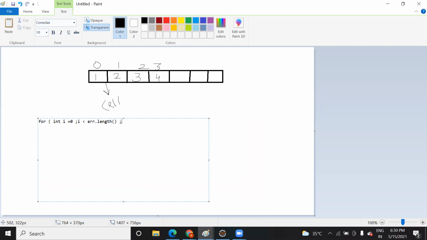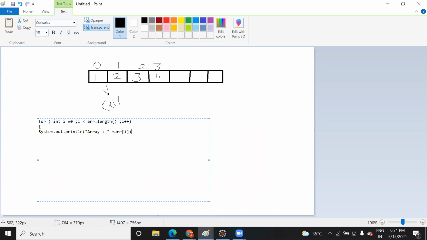Then you need to increment the i value, i plus plus, and you will write System.out.println, which is used to print elements in Java. Then you can simply write arr[i].